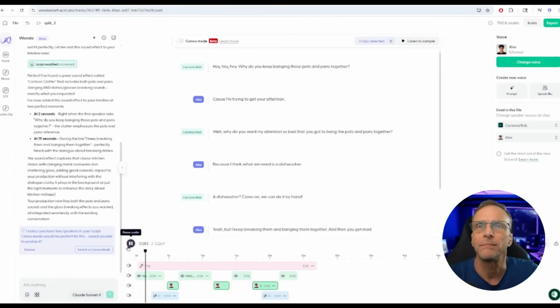Hey, why do you keep banging those pots and pans together? Because I'm trying to get your attention. Well, why do you want my attention so bad that you got to bang the pots and pans together? Because I think what we need is a dishwasher. A dishwasher? Come on, we can do it by hand. Yeah, but I keep breaking them and banging them together, and then you get mad. You make a really good point. Let's go buy one today.